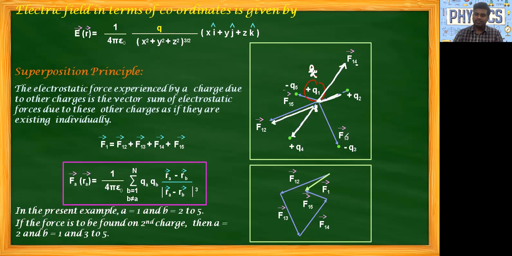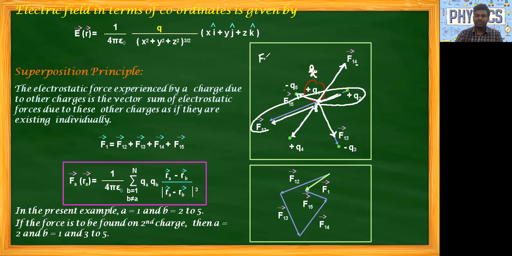Then similarly, if you see Q3, because here positive and here negative, so attractive force. This is the direction. Next here negative, this is also attractive force. This is the direction. Now we know force of two charges. That is, if you take Q1 and Q2, these two charges, then our force is F12.